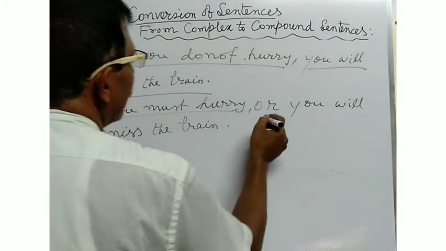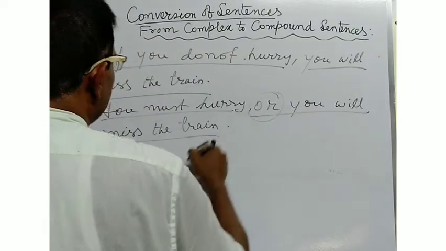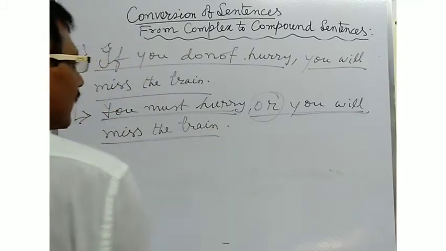You must hurry or you will miss the train. Here, or is the conjunction. These are the two main clauses.